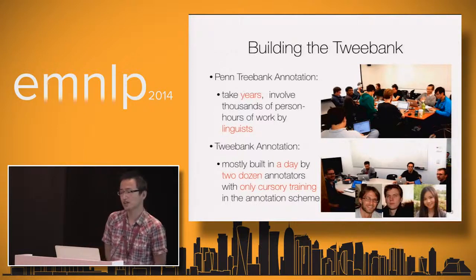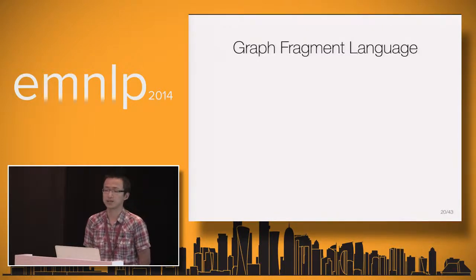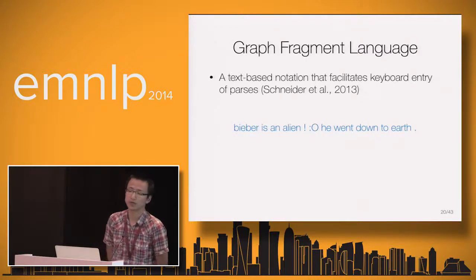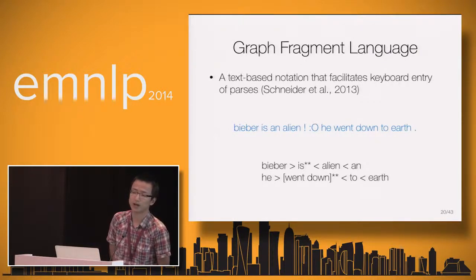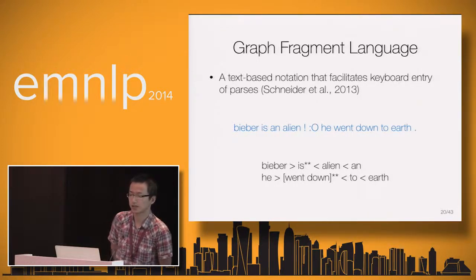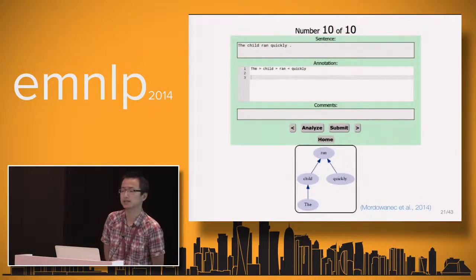So to achieve a faster annotation speed, we employ the graph fragment language. It is designed to facilitate the keyboard entry of parses. For example, if we have a tweet like this, we can annotate the parse with only a few edits. We also have a fancy web-based annotation interface, which can assign the tweets to the annotators and can give them instant feedback.